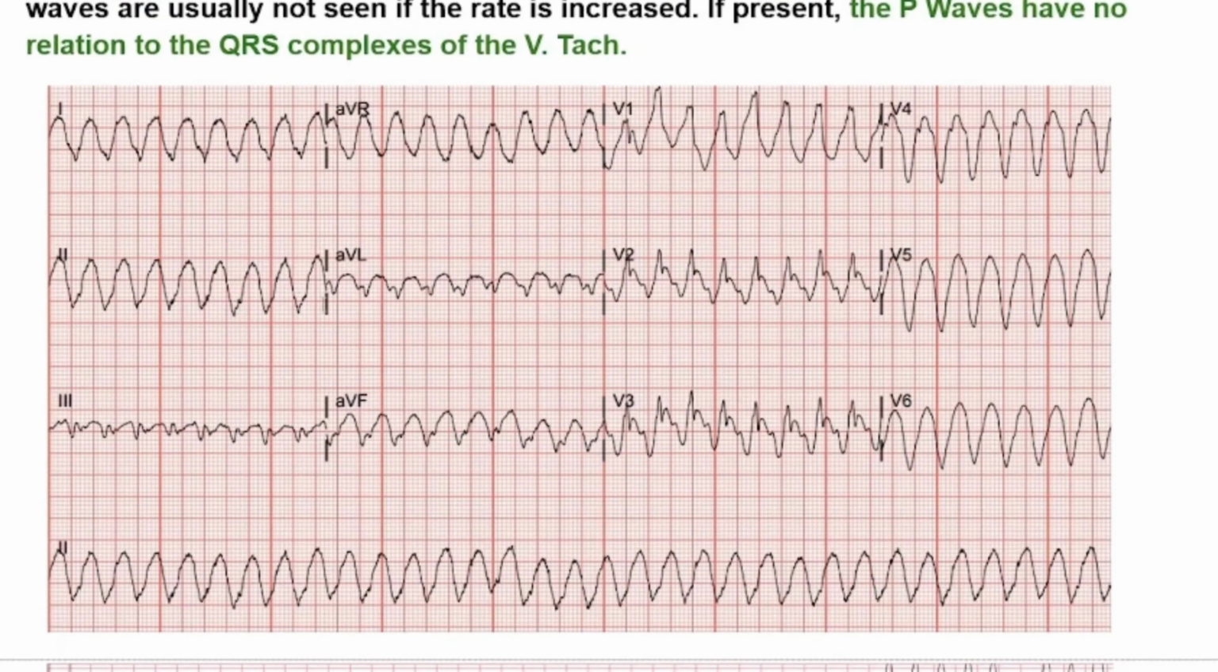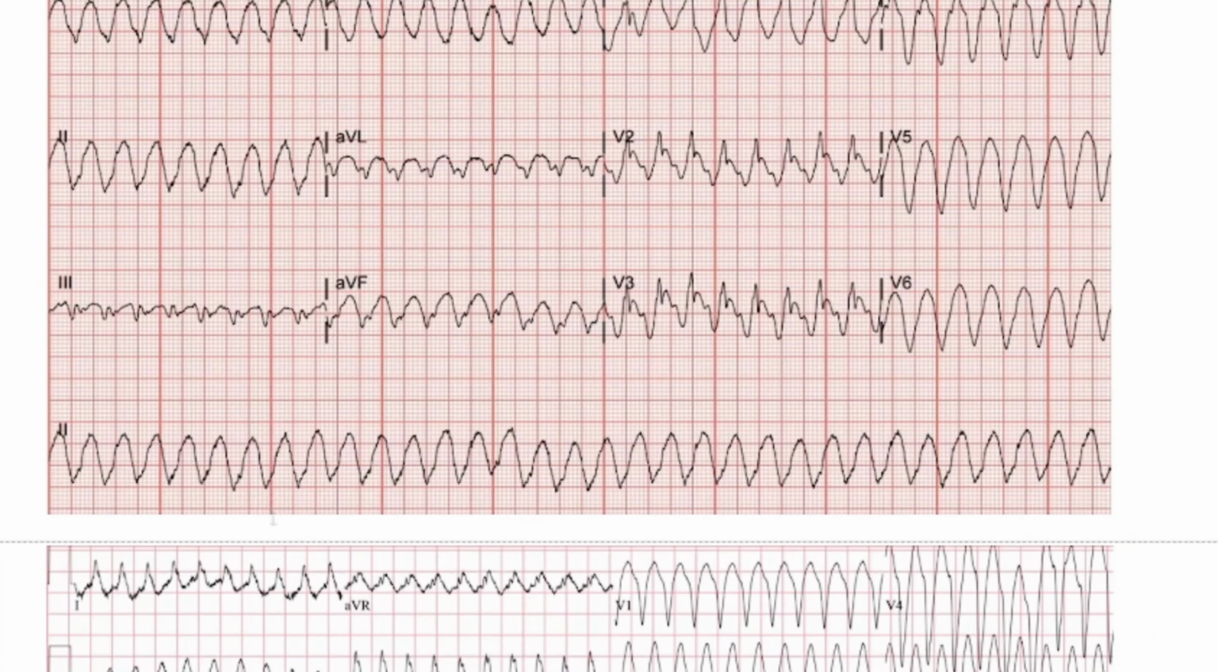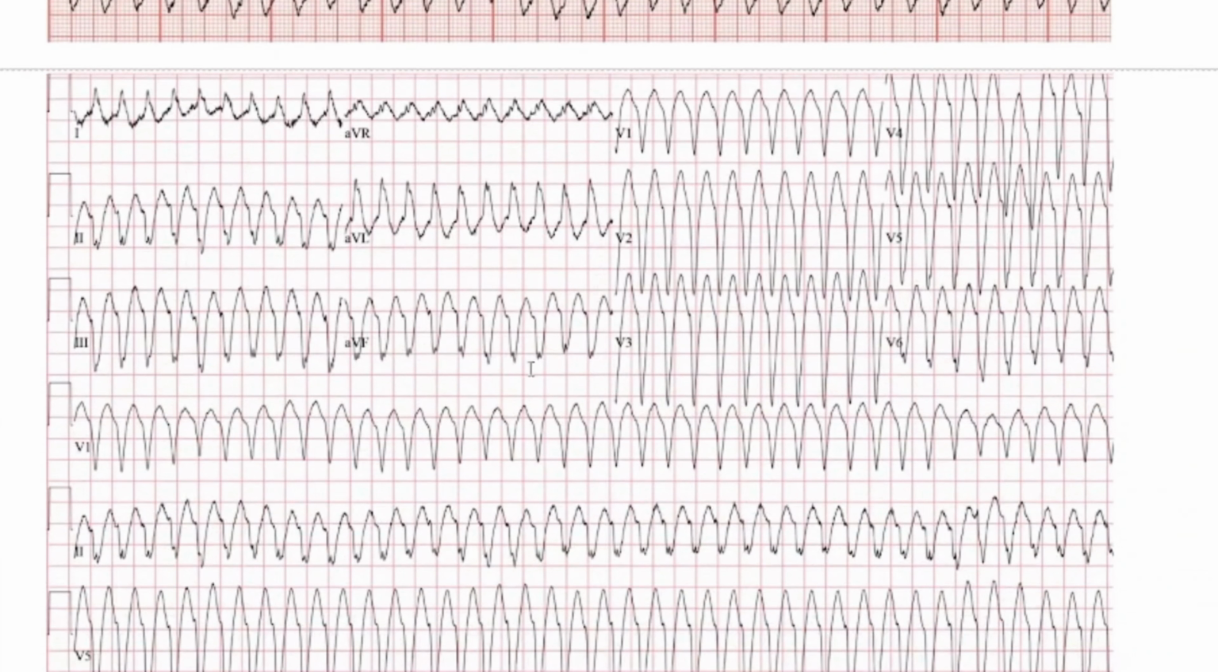As we can see in this ECG, it's showing a broad complex tachycardia, which is a ventricular tachycardia. We cannot see here any clear P wave, but if this is a P wave, there is no relation between P waves and ventricular contraction or QRS complexes. Here we can see another ECG which is showing ventricular tachycardia, a broad complex tachycardia.